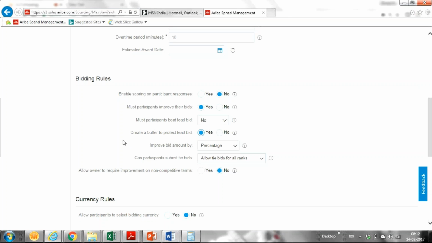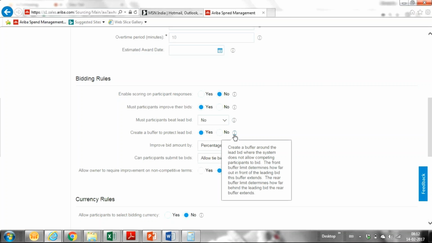Suppose I have a rank 1 bid of 100 rupees. A supplier has submitted 100 rupees. If you create a protect lead bid of 5, then the next supplier has to bid 95 or less to protect that lead bid.